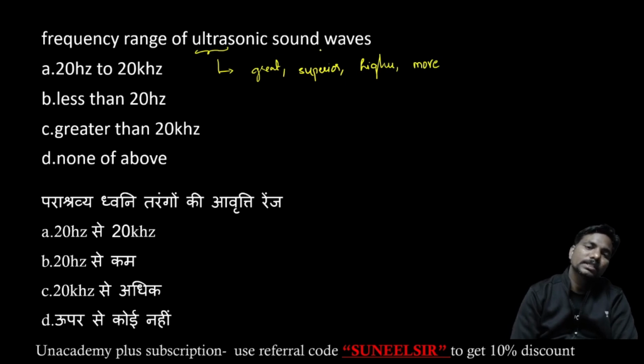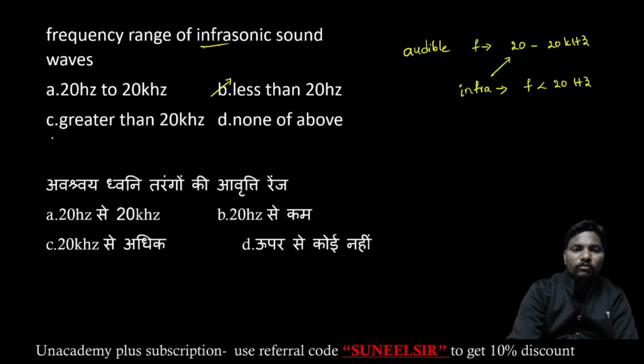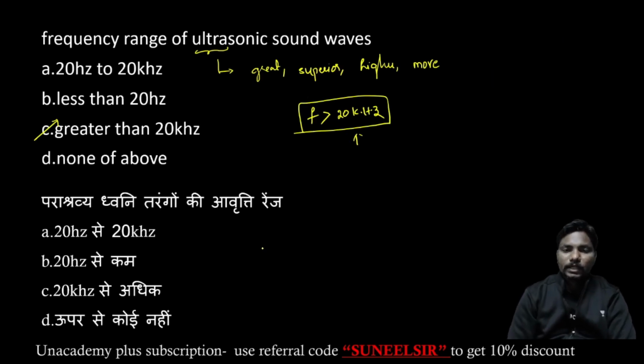So ultrasonic means greater than the audible range. We know up to 20 kilohertz is the audible range, so greater than 20 kilohertz we can say ultrasonic. So the answer is option C. Infrasonic is less than 20 hertz, ultrasonic is greater than 20 kilohertz.